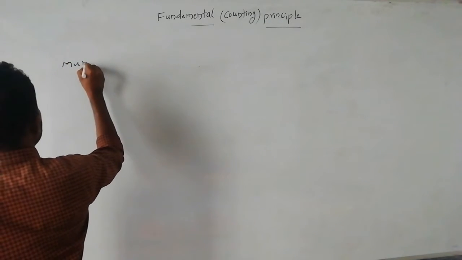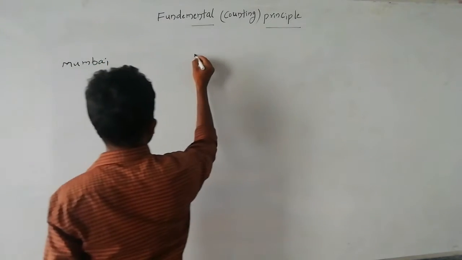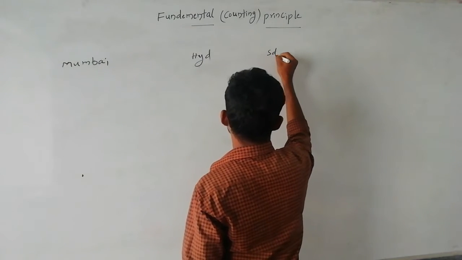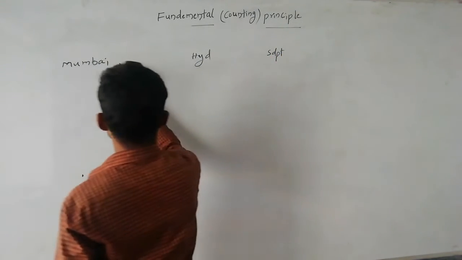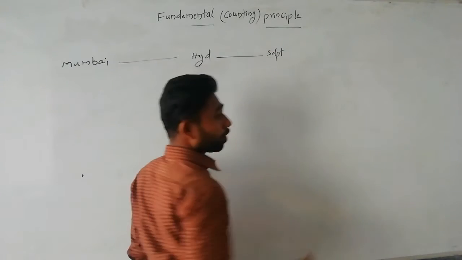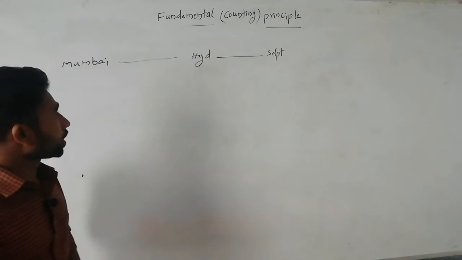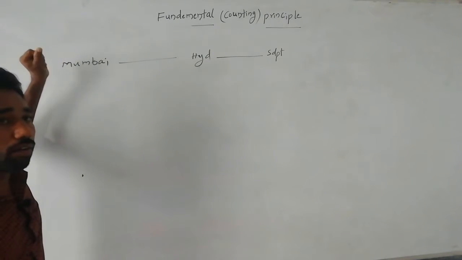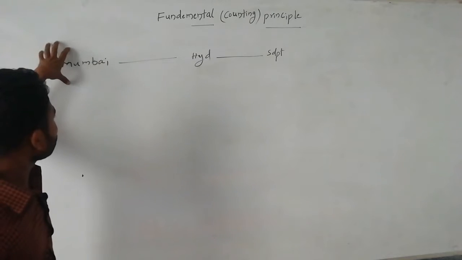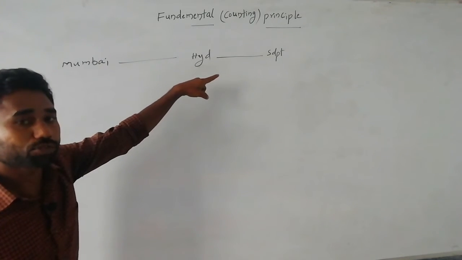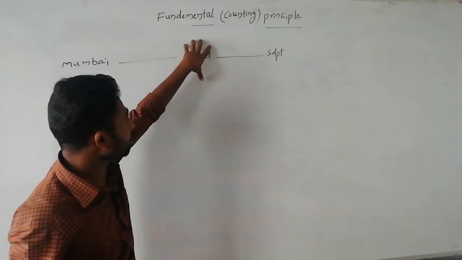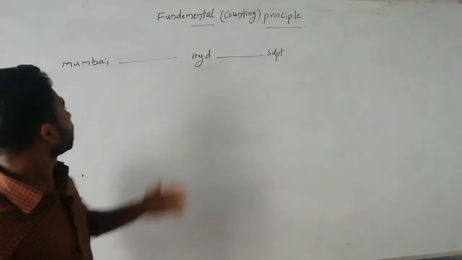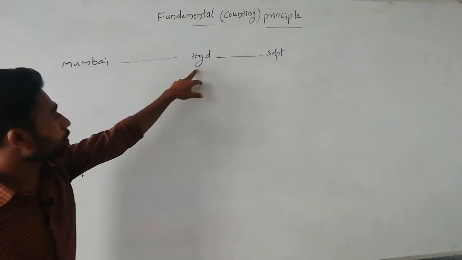I am taking Mumbai, Hyderabad, and Siddipet. Here I took three places. Suppose I am now in Mumbai and I want to go from Mumbai to Siddipet. I cross Hyderabad on the way. So what is the middle place? Hyderabad.